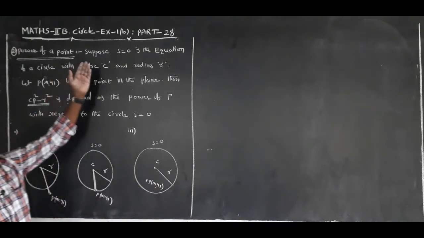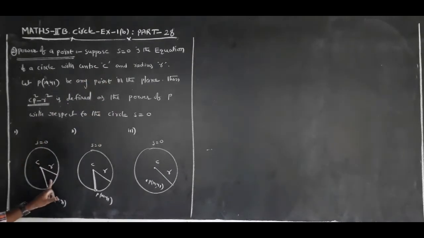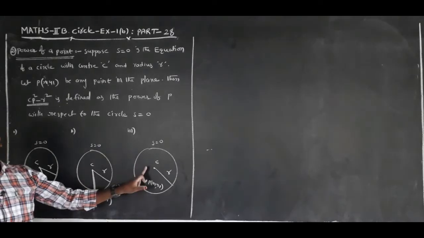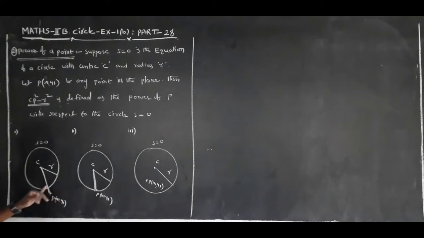The power of a point P with respect to a circle is positive, or 0, or negative.